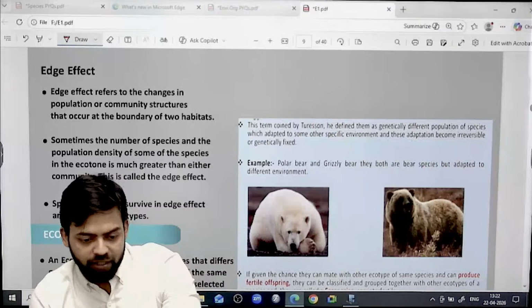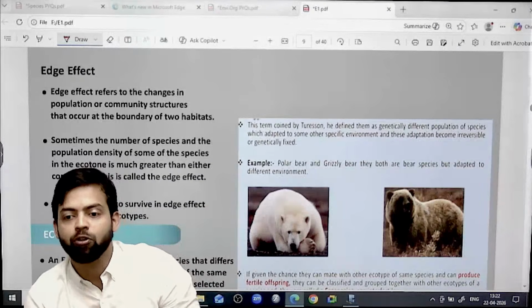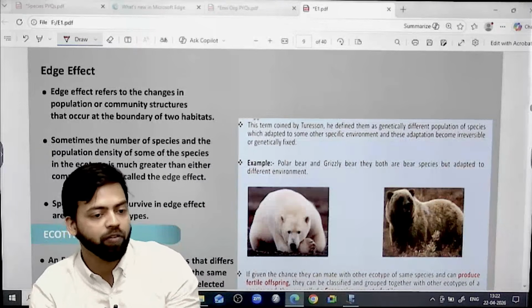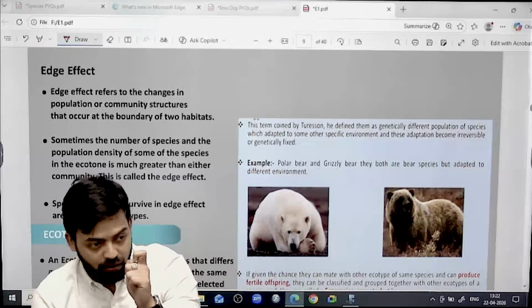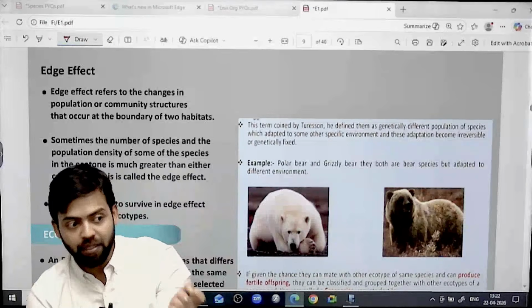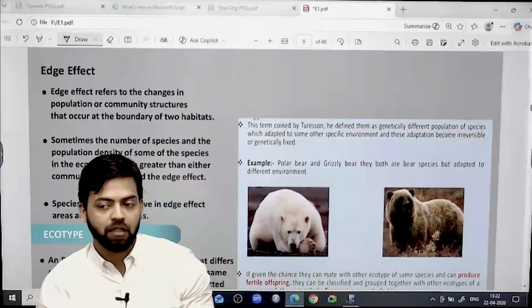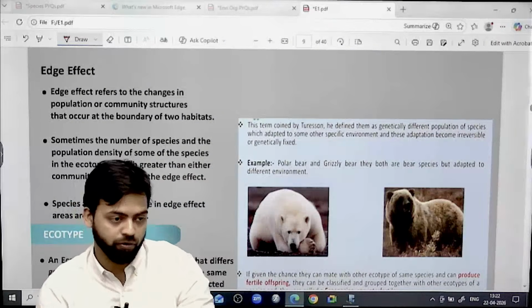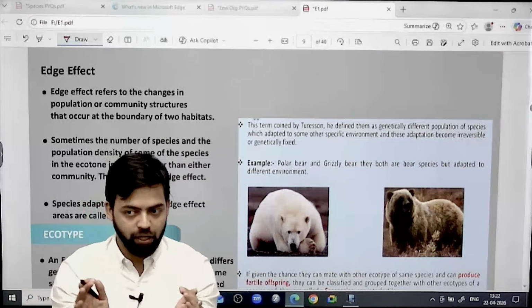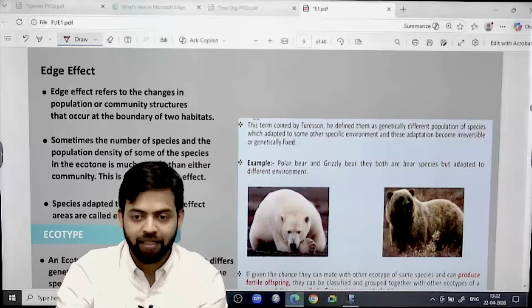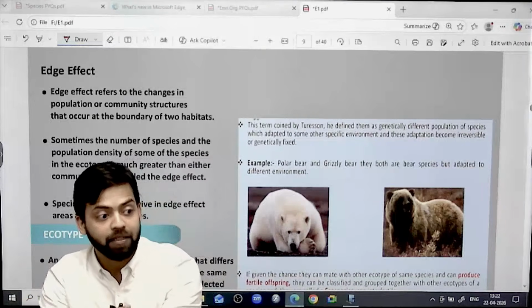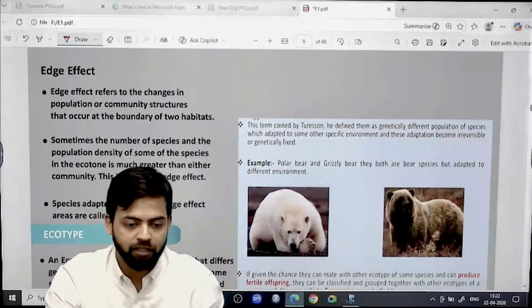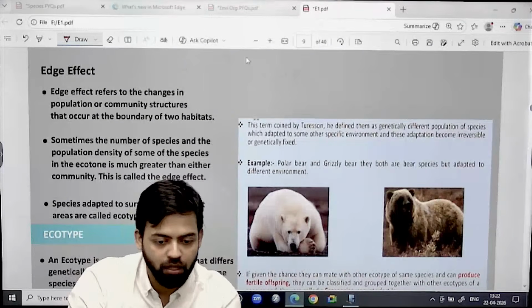The offspring of these two species will be termed as eco-species, a mix of both breeds, right? Now this eco-species will only be termed as eco-species if it can further reproduce. If suppose an offspring is born but it cannot reproduce, then that offspring would not be considered an eco-species. For example, have you heard about the liger?